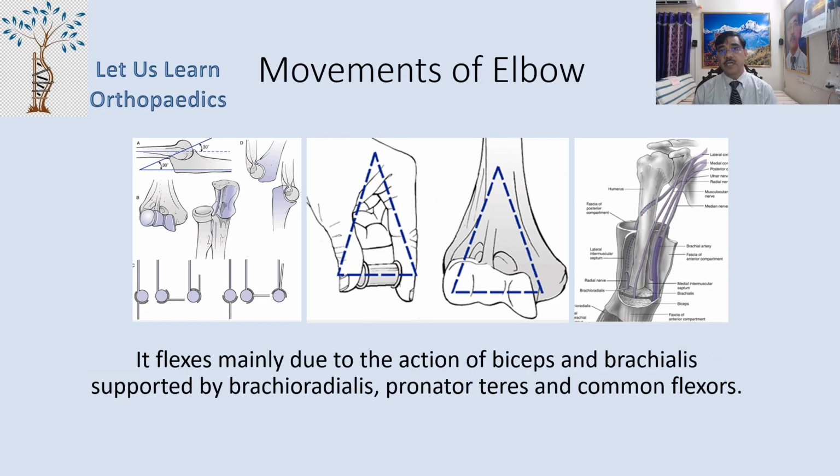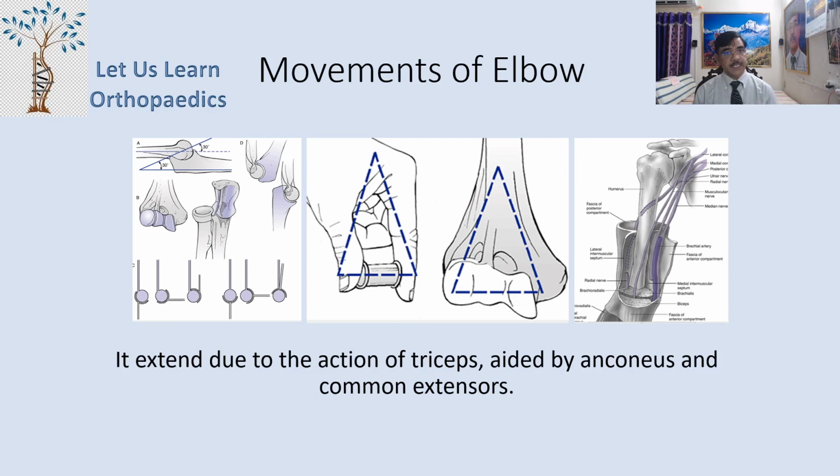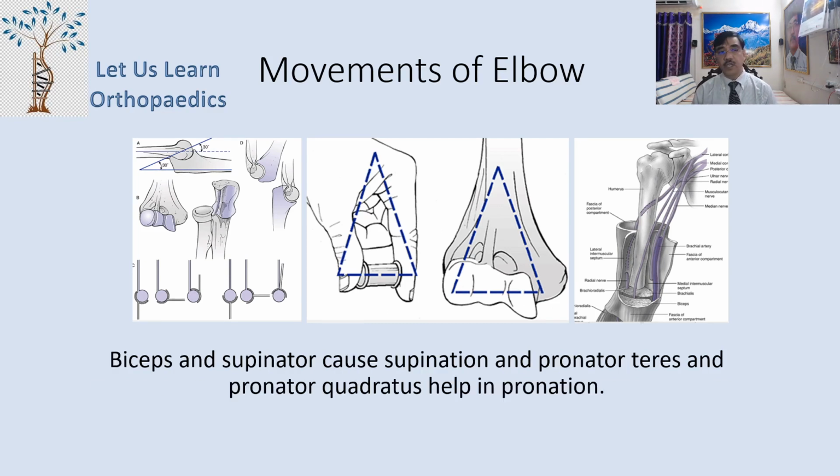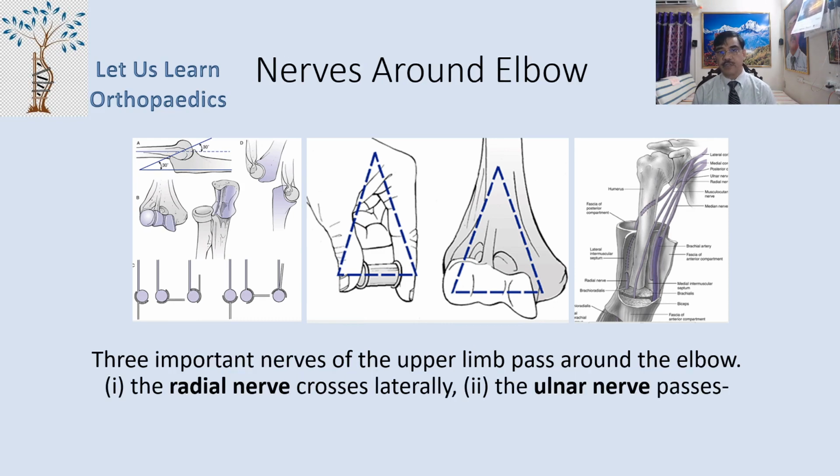Now it flexes mainly due to the action of biceps and brachialis, supported by brachioradialis, pronator teres and common flexors. It extends due to the action of triceps and aided by anconeus and common extensors. Now biceps and supinator, they cause supination, and pronator teres and pronator quadratus, they help in pronation.